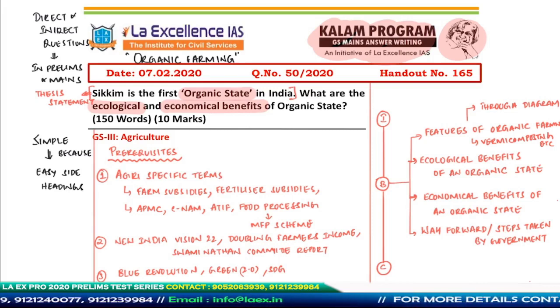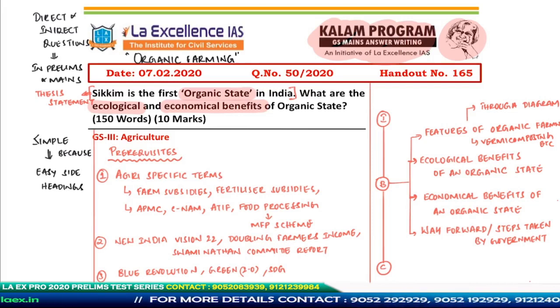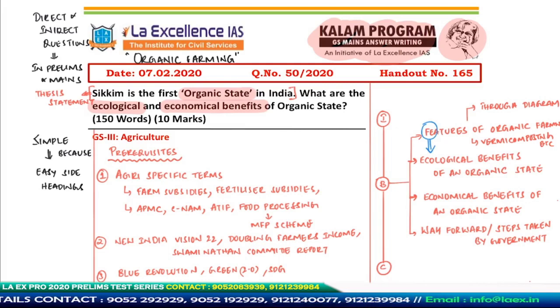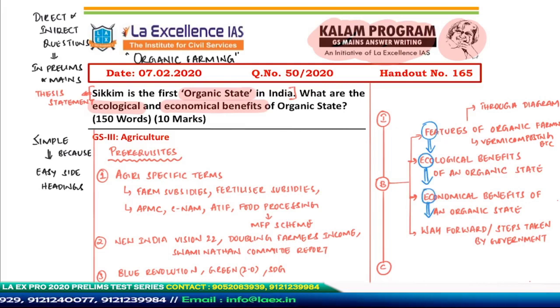And if you think you have time, you can always include all of these things. You could start off by talking about the diagram, which explains the features of organic farming. Then you move forward and talk about the economic benefits, and then the ecological benefits, and then the way forward, or steps taken. So this is going to be a comprehensive format.